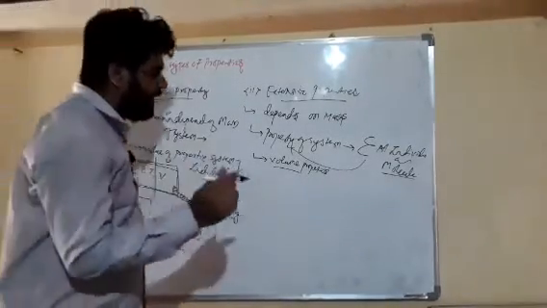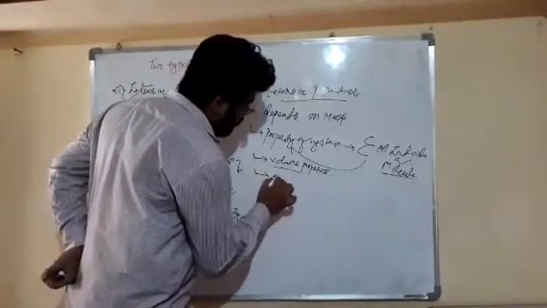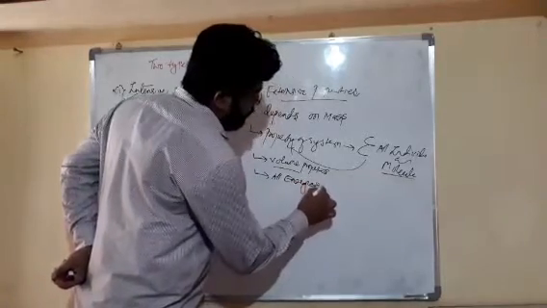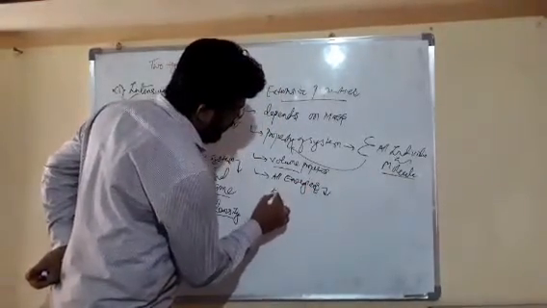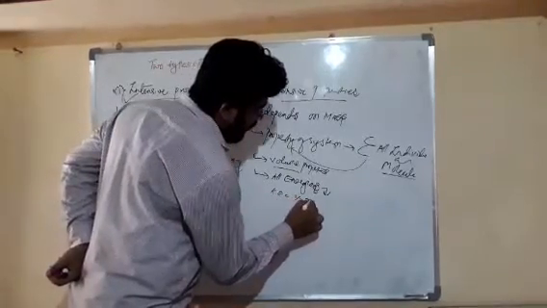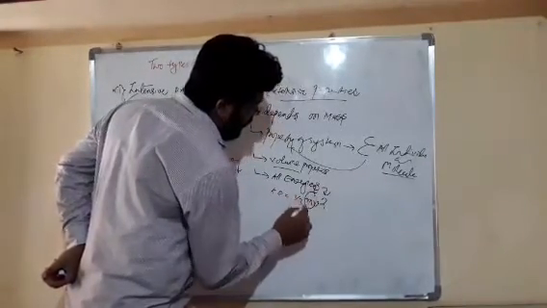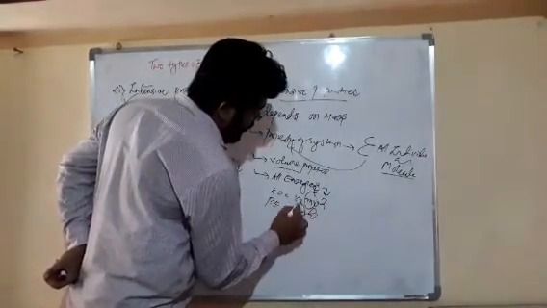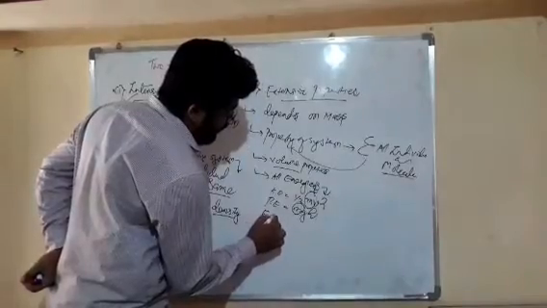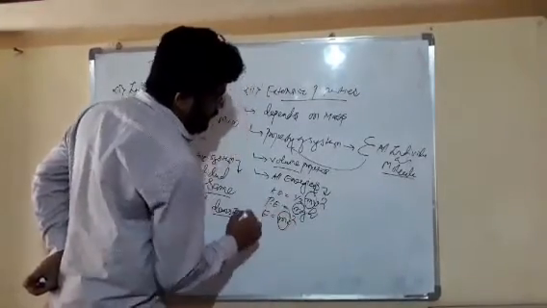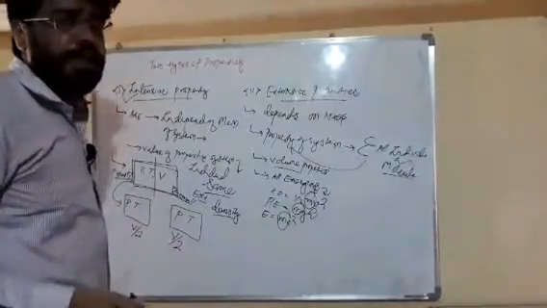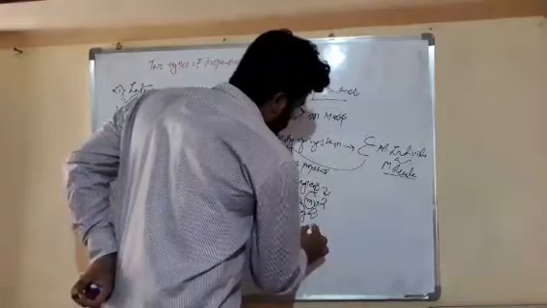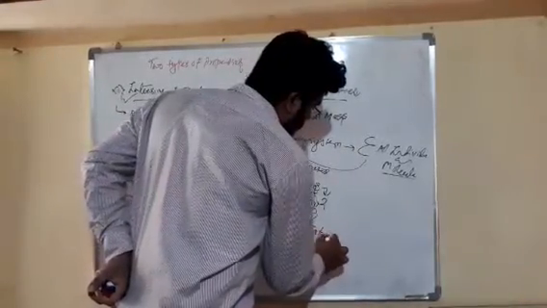Now friends, all energies we can take. Kinetic energy, which is equal to half mv square, depends on the mass. Potential energy, mgh, depends on the mass. E is equal to mc square, depends on the mass. So all energies depend on the mass, so it says that this is an extensive property.